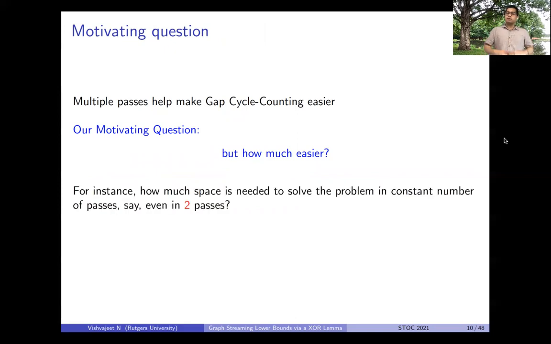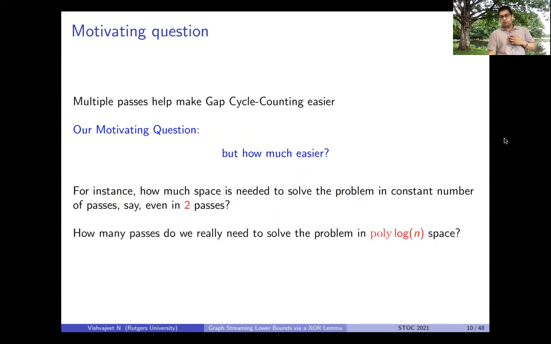And specifically, we wish to answer the following questions. So we want to know how much space is needed to solve this problem in a constant number of passes, even in 2 passes. And for a fixed space bound, say polylogarithmic space, we wish to know how many passes are really needed to solve this problem.